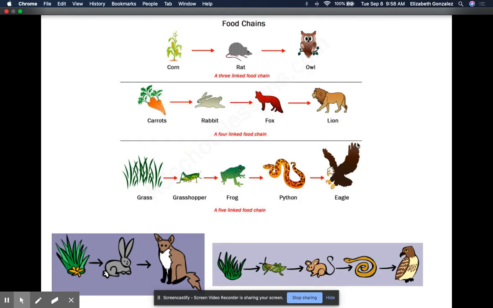Here are some other examples of food chains. So we see corn, rat, owl. Owl eats rat, rat eats corn. Carrot, rabbit, fox, lion. Lion eats fox, fox eats rabbit, rabbit eats carrots. And here's a very extended food chain: grass, grasshopper, frog, python, eagle. As we could see, it's the same thing. Eagle eats the python, python eats the frog, frog eats grasshopper, grasshopper gets its energy from the sun. And as we could see, producers are the bases of all of these food chains.